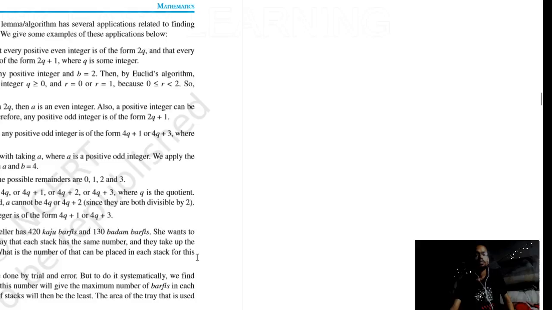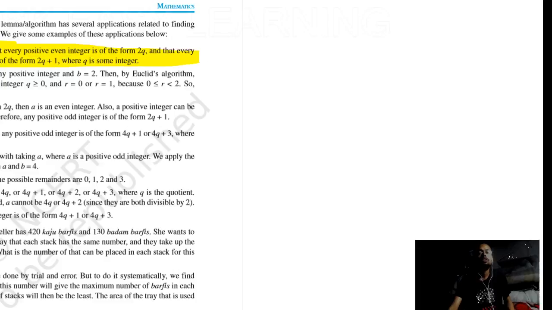Now see example 2. Show that every positive even integer is of the form 2q, and that every odd positive integer is of the form 2q plus 1, where q is some integer.